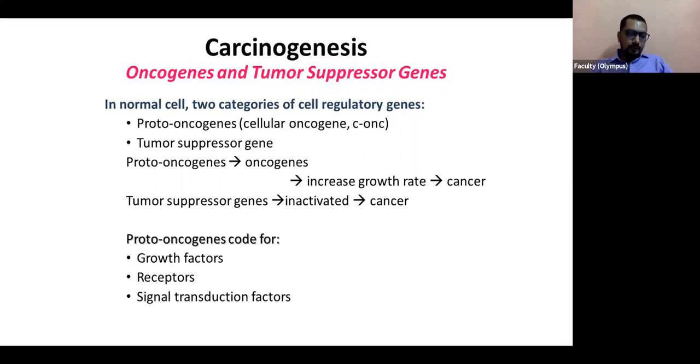Sometimes you hear the word proto-oncogenes. Before becoming oncogenes, they are called proto-oncogenes, meaning before getting activated. Write this flowchart. Initially, we call them proto-oncogenes before they get activated. Once they get activated, they become oncogenes. Activated proto-oncogenes are called oncogenes.